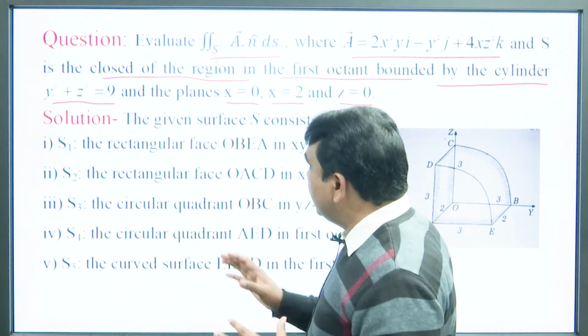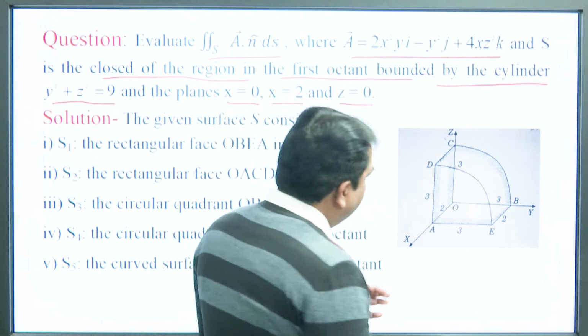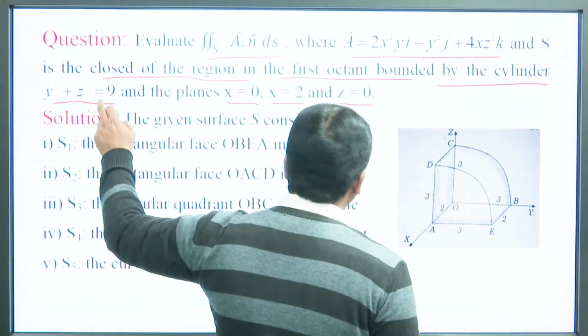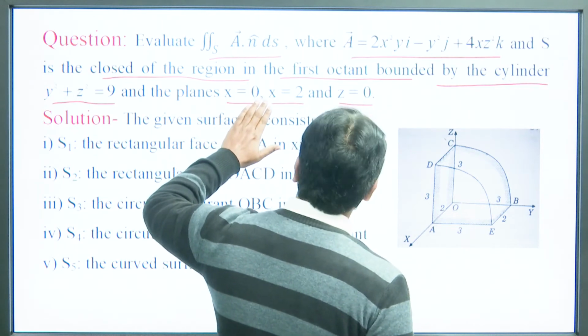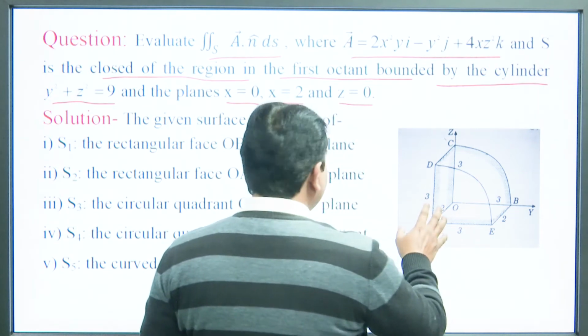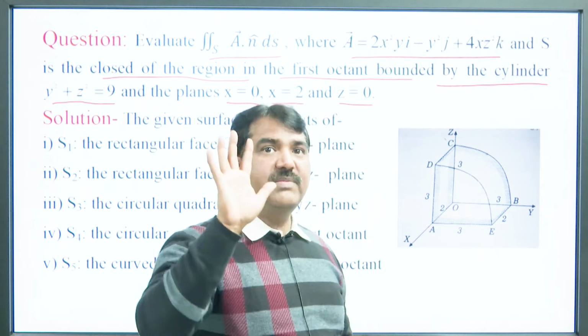So, for this closed surface we can easily see that this is the closed surface in the first octant for y squared plus z squared equal to 9 and the planes x equals 0, x equals 2 and z equals 0. So, here we can see that this surface consists of 5 surfaces.